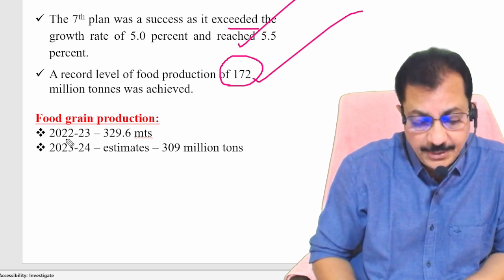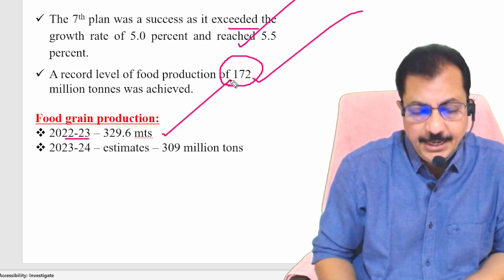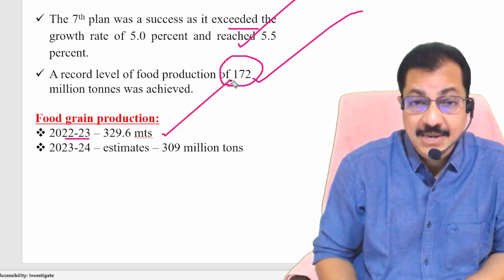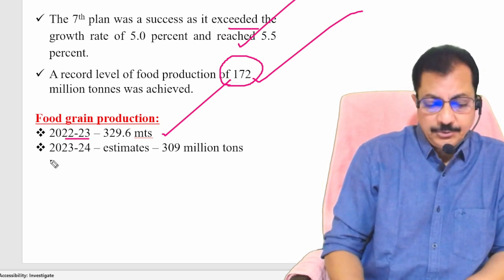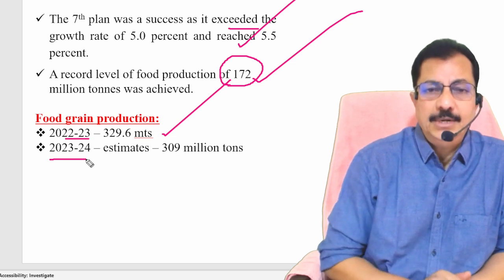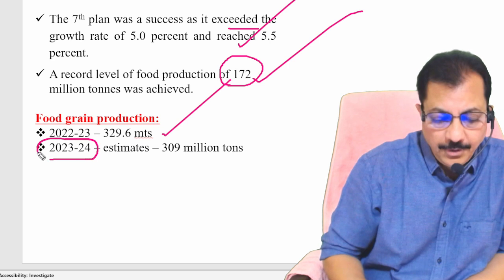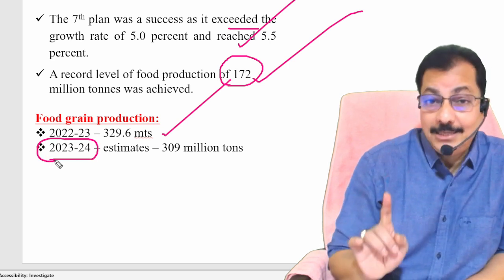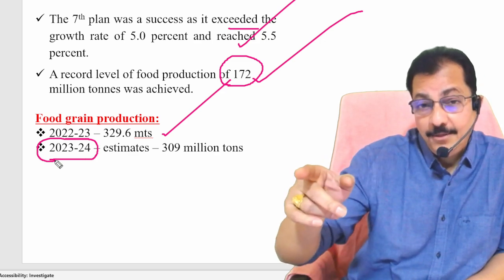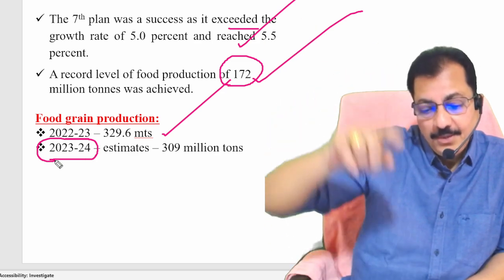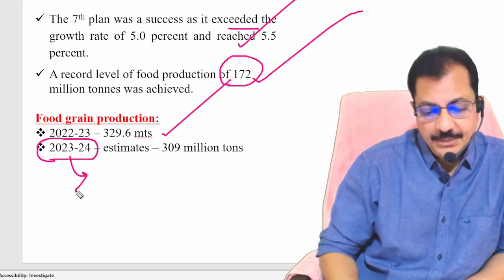For the year 22-23, our agriculture production was 329.6 million tons. Please note down these points. And when it comes to 2023-24, when I say 23 and 24, I am mentioning the agriculture year. Is that okay? Agriculture year starts from July 1st to June 30th. So we are still here, right? We are in the month of April. We are still here. Is that okay?